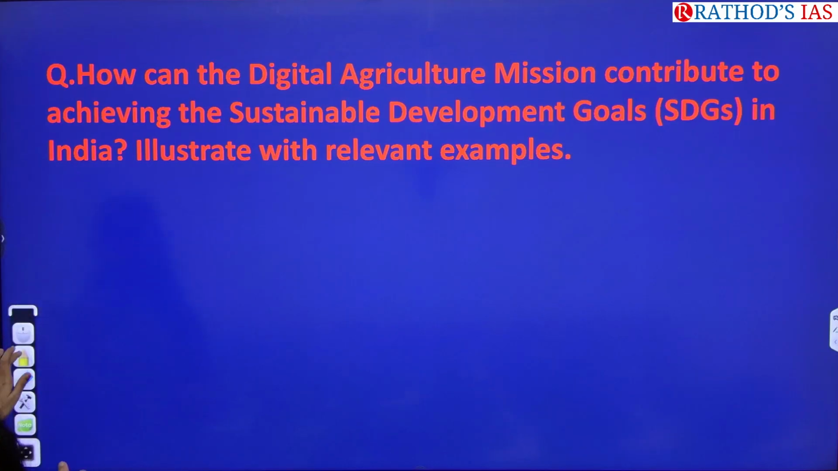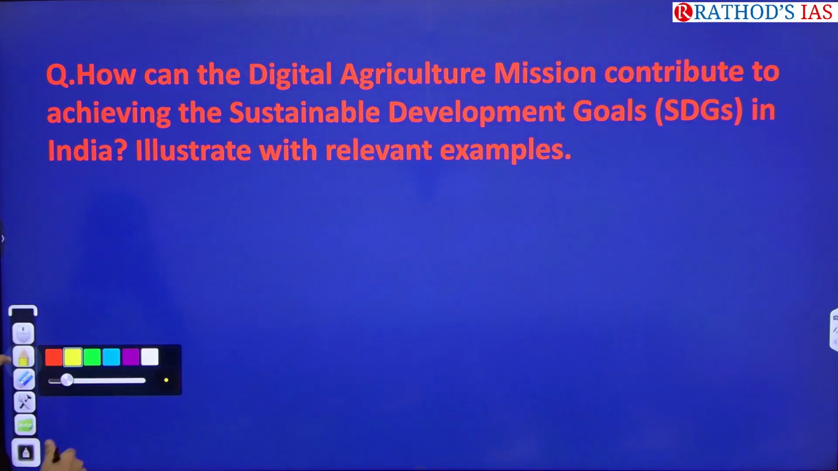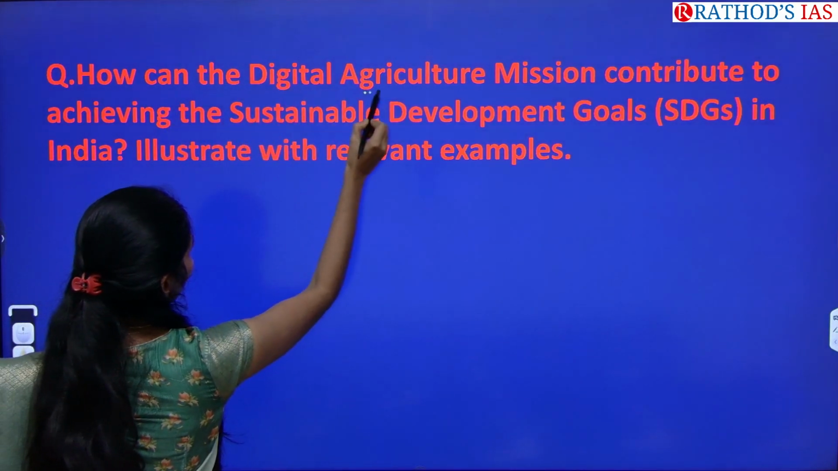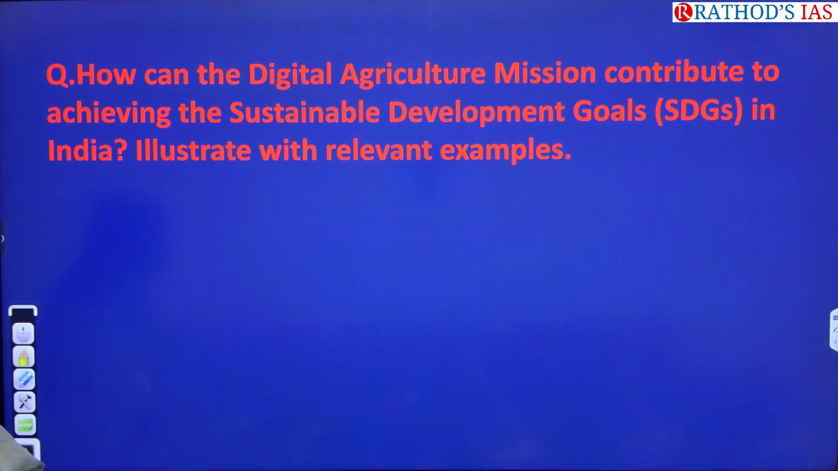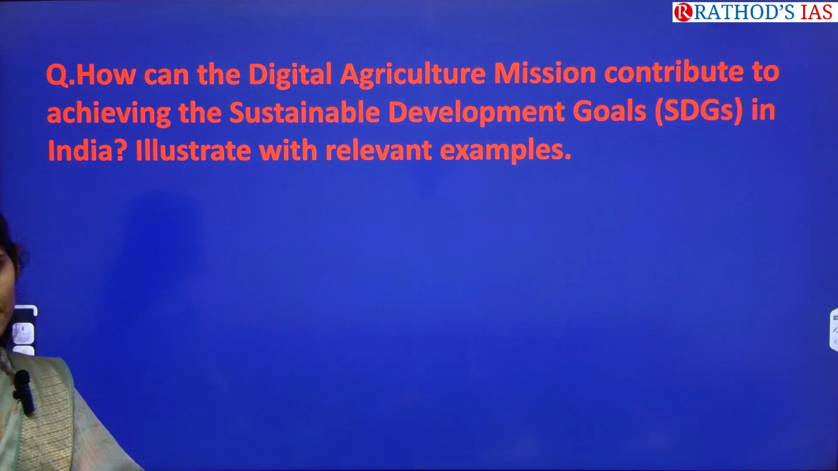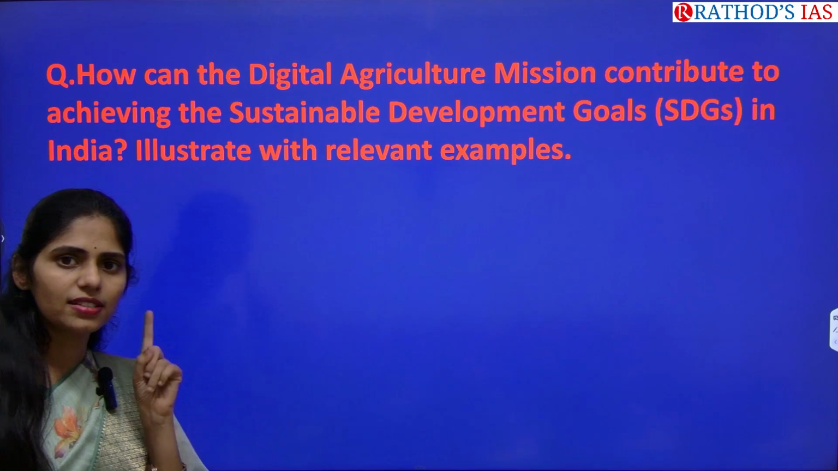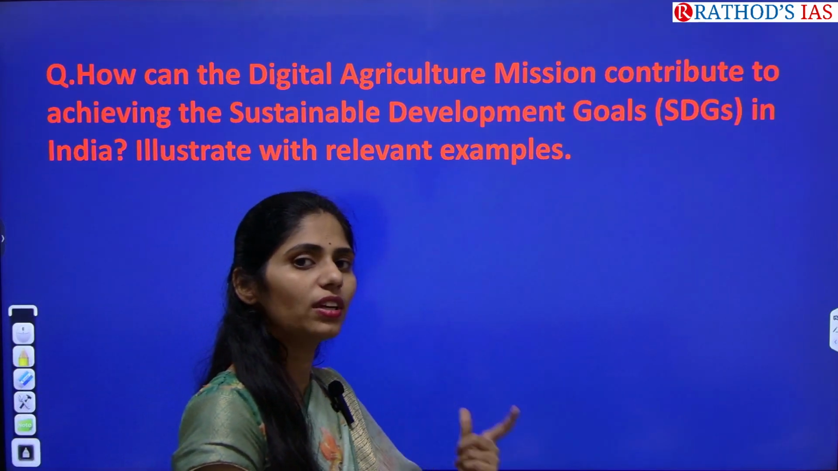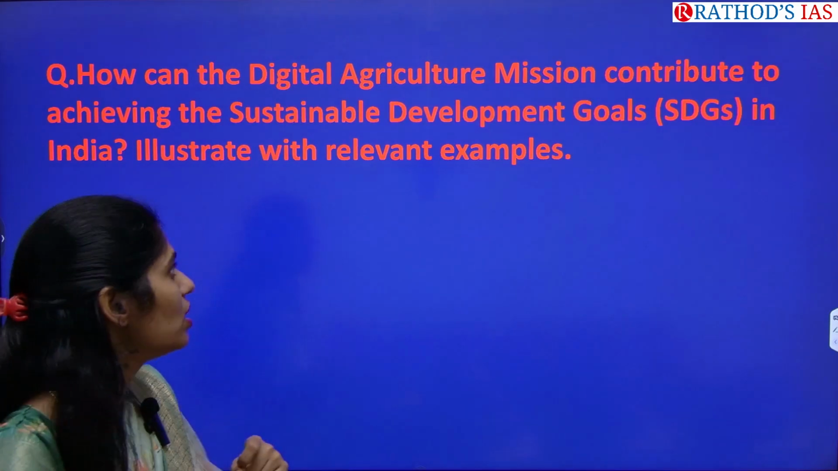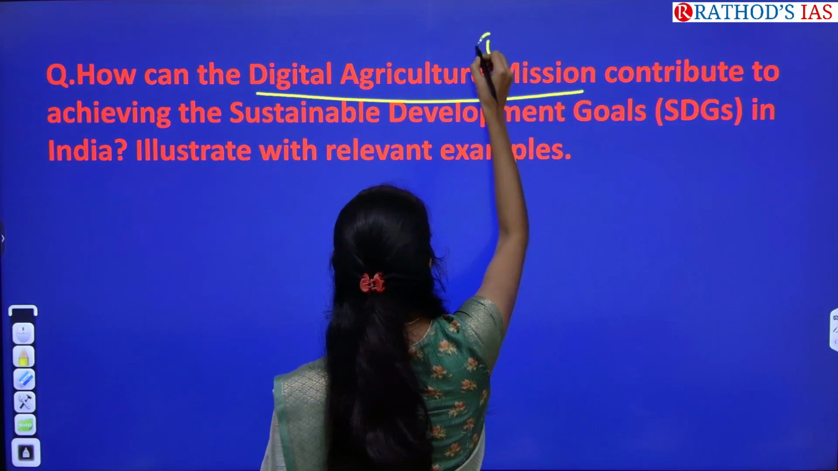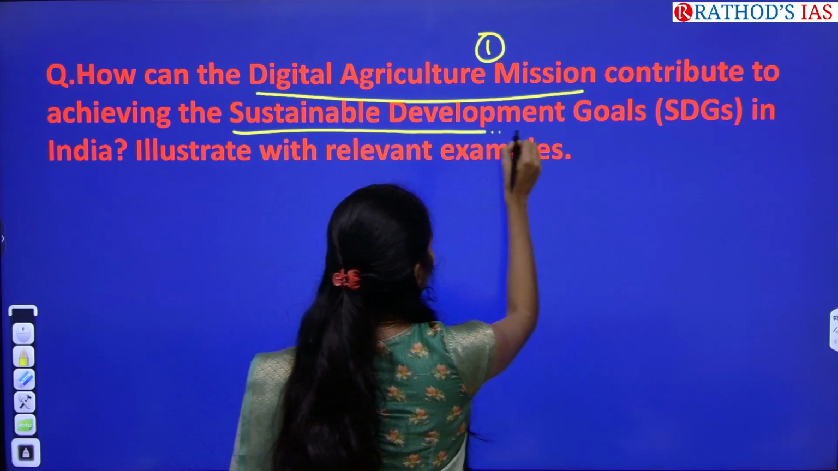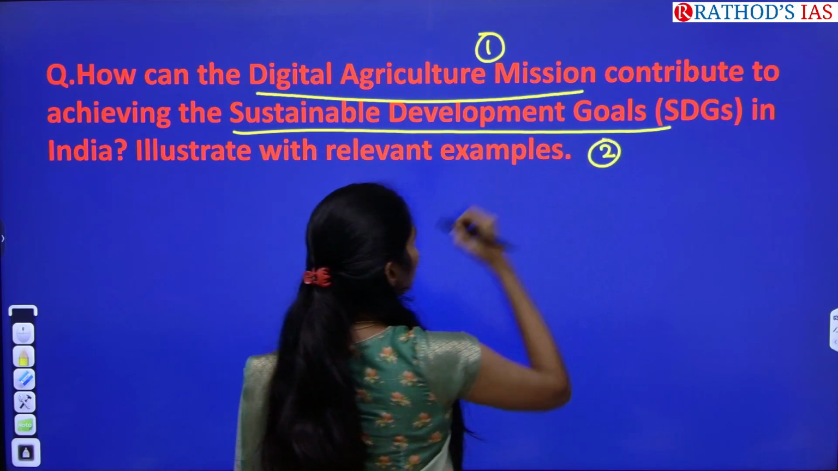Okay, so see the question, guys. How can digital agriculture mission contribute to achieving sustainable development goals in India? Illustrate with relevant examples. Actually there is a single question, but they are asking to give examples for each and everything. So what are the keywords? The first one is digital agriculture mission, the second one is sustainable development goals.